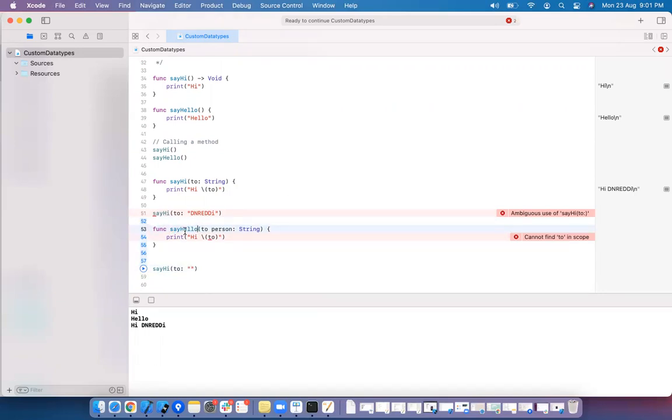I'm just using a different name for the method because otherwise it will be duplicate. Here I need to use the person. This is much clearer than this.